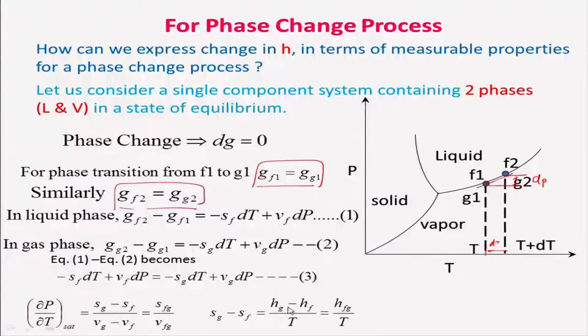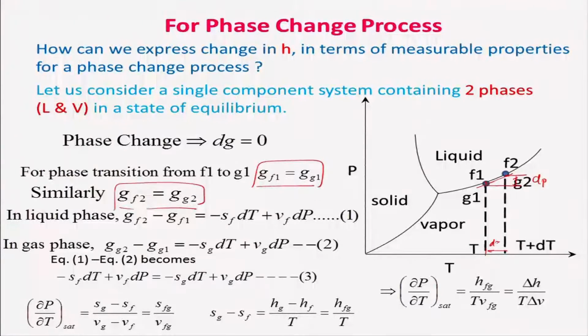Change in entropy is equal to change in the enthalpy divided by T, so I can write HFG by T. If I put this in this expression, I will get dou P by dou T is equal to HFG by T VFG.